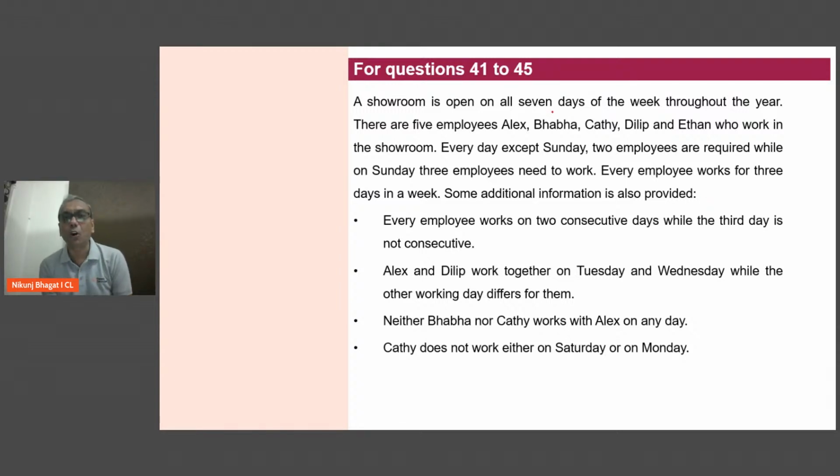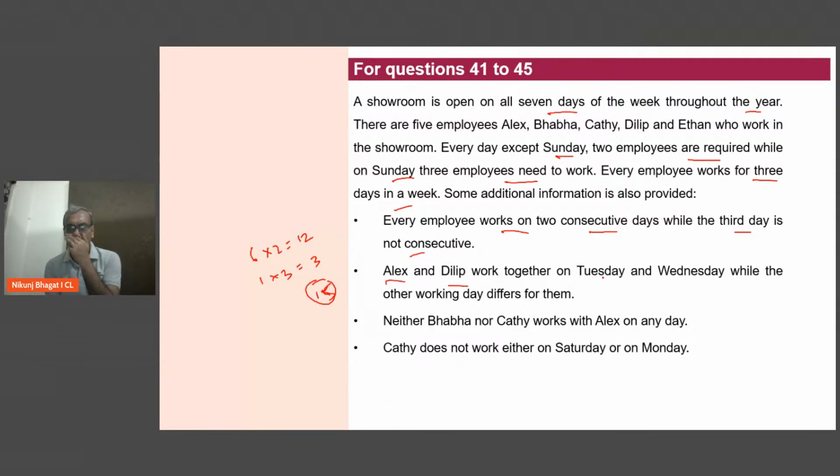A showroom is open on all 7 days of the week throughout the year, Monday to Sunday. 5 employee हैं. Every day except Sunday, 2 employees are required, while on Sunday, 3 employees need to work. Every employee works for 3 days. So 6 days, 2 employee हैं. That's 12. 1 day, 3 employee हैं. तो total 15 employee days. And every 5 employee हैं, 3-3 दिन काम करते हैं. That is more or less kind of matching it. Every employee works on 2 consecutive days, while the third day is not consecutive. So 2 consecutive day है, third day अलग है.